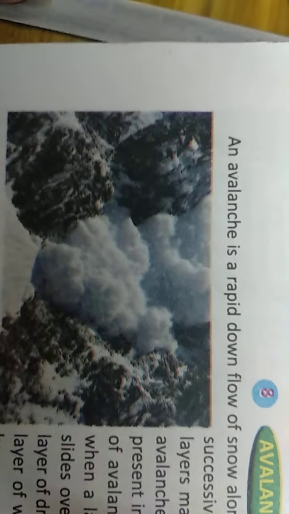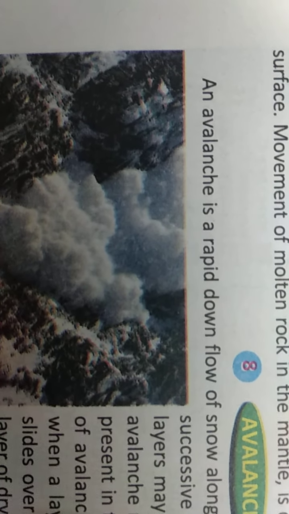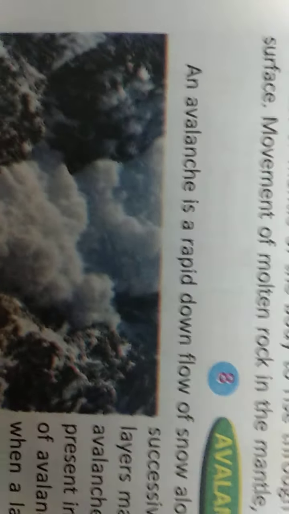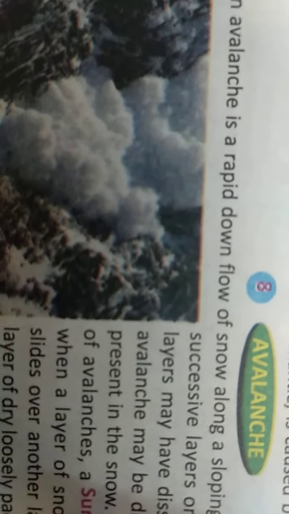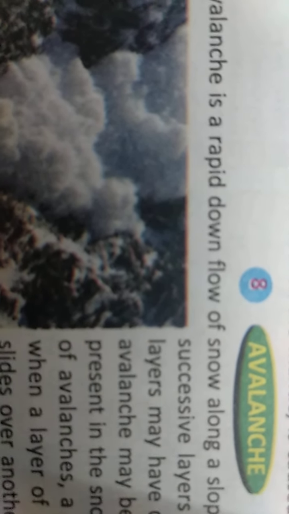Next is avalanche. What is avalanche? Avalanche is the rapid flow down of snow along a sloping surface. Snow is deposited in successive layers on the top of the mountain. Now when these layers have dissimilar physical properties, they start moving. An avalanche may be dry or wet according to the amount of water that is present in the snow.